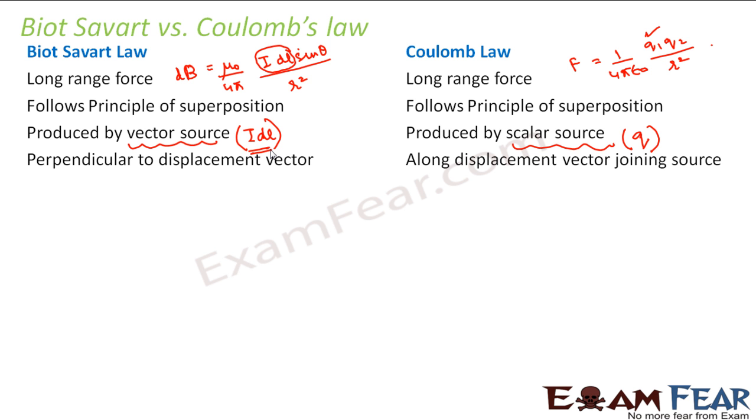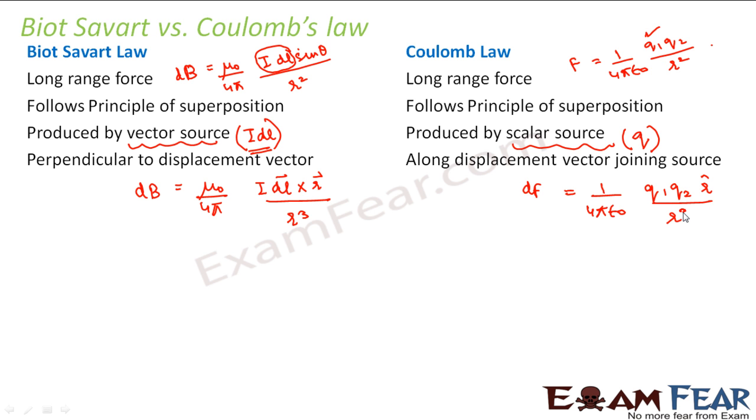Perpendicular to displacement vector. Now what is the direction? When we talk about the direction of the magnetic field, it has to be mu naught by 4 pi, I dl cross r divided by r cube. In Coulomb's law, it would become 1 by 4 pi epsilon naught, q1 q2 r cap divided by r cube.